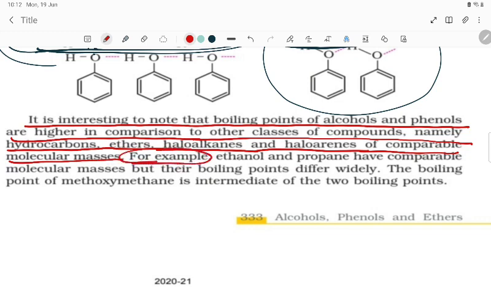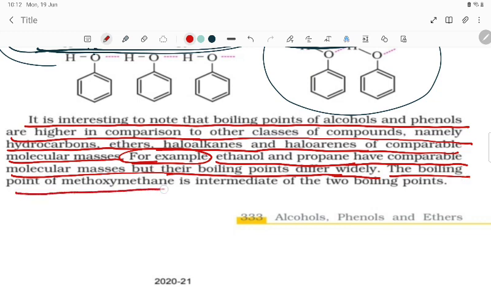For example, ethanol and propane have comparable molecular masses, but their boiling points differ widely. The boiling point of methoxymethane is intermediate between the two.